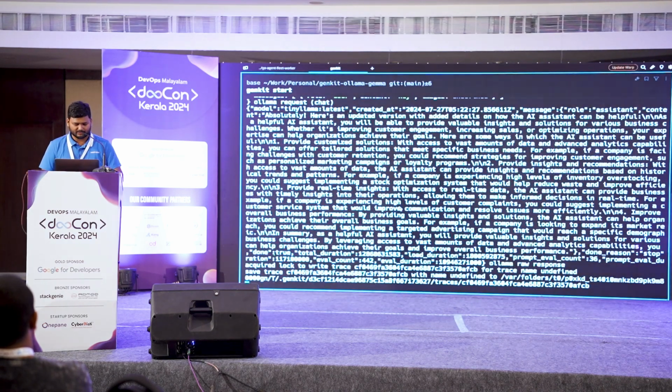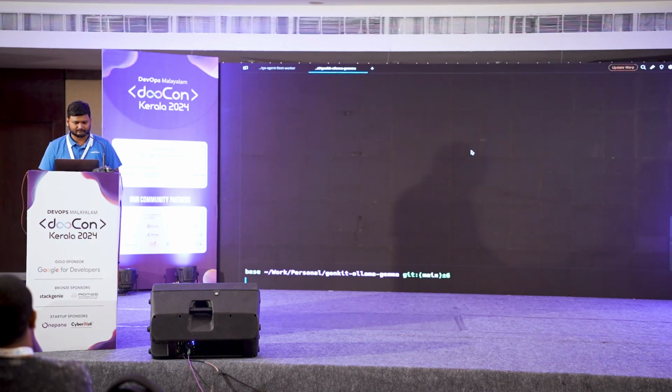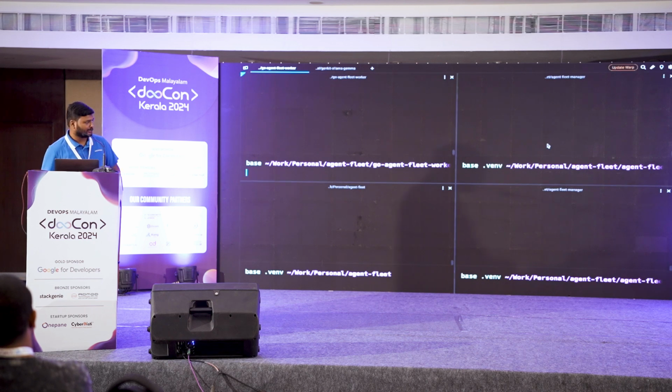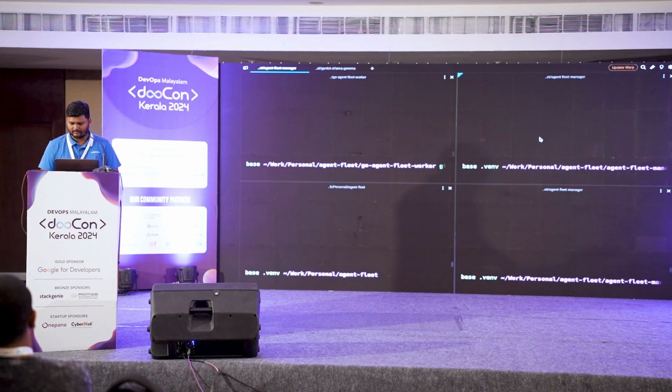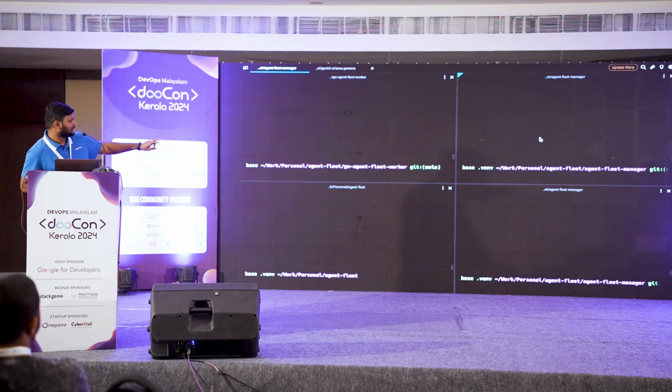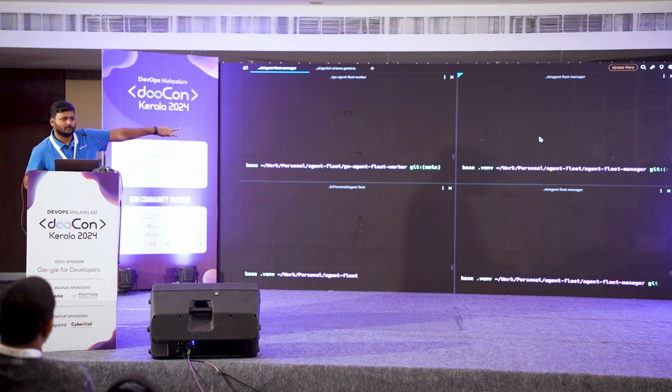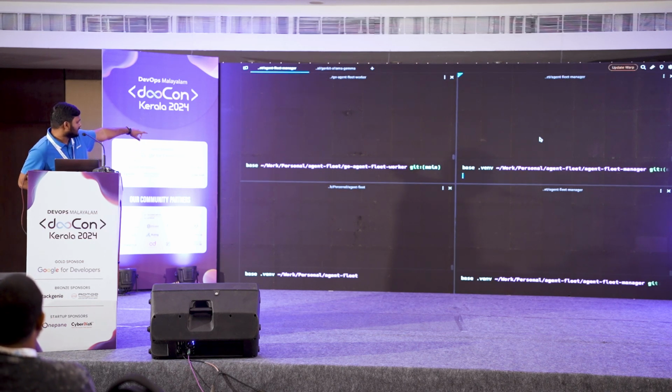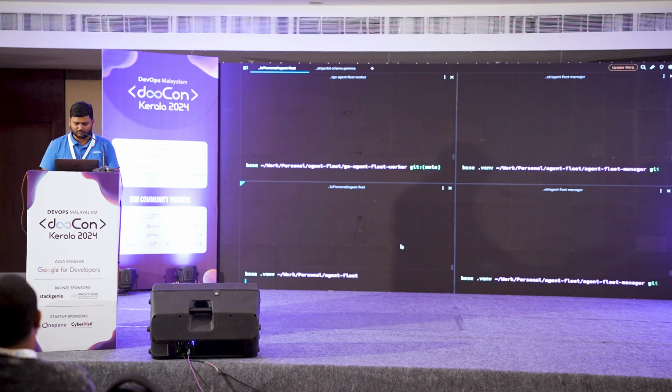Let me close this. So here's my terminal. You're probably able to see those two terminals are both the fleet manager, and this particular terminal is the Go agent fleet worker. This is the Golang fleet worker, and the one below is actually the root repository. I'll show you what goes inside this.